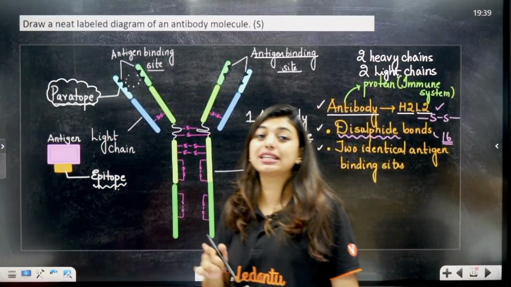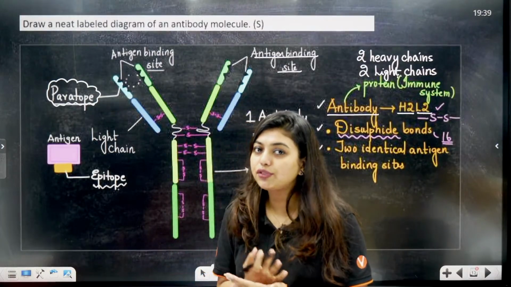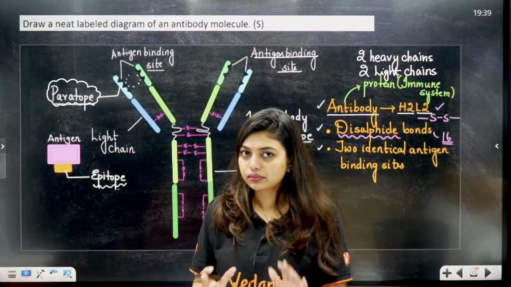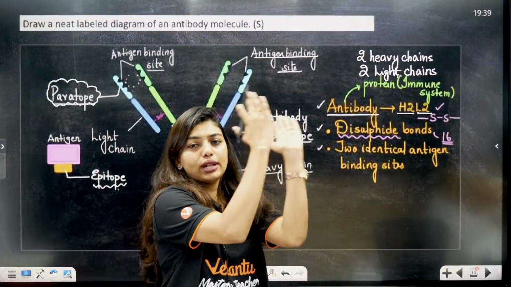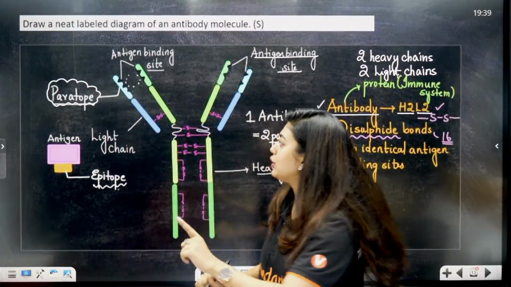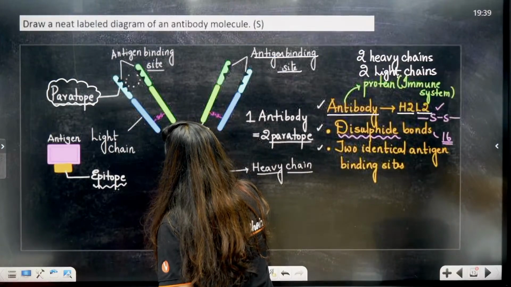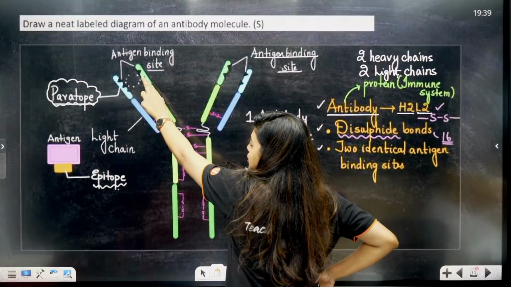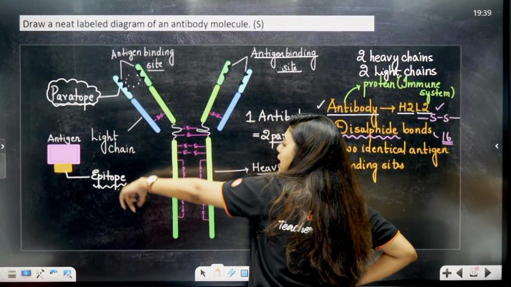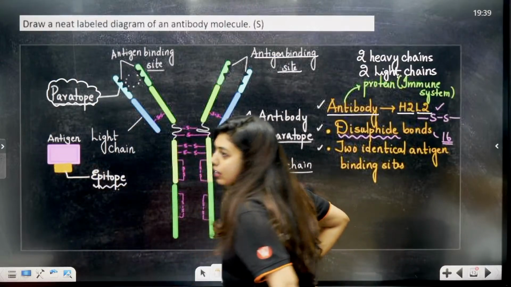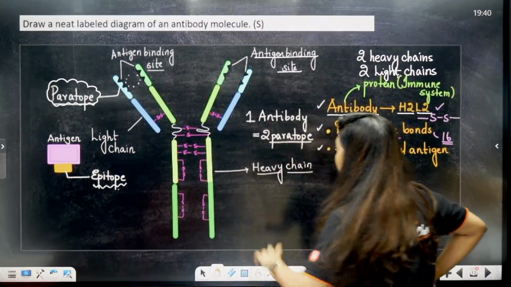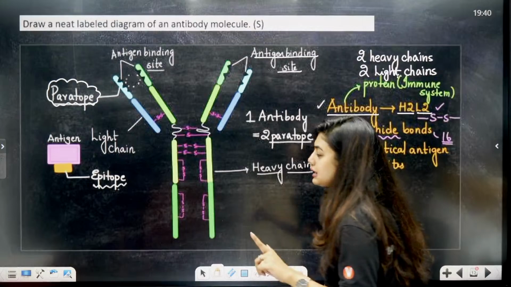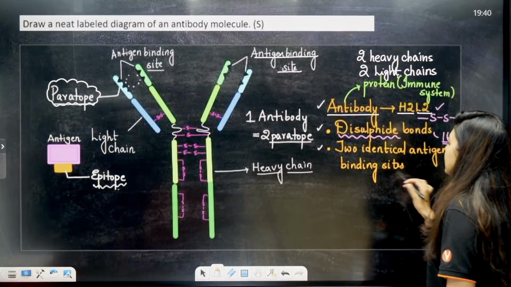How many disulfide bonds are there? 16 disulfide bonds. Students, even if you are not able to remember the number, no problem. Please carefully draw the antibody diagram. 2 lines here, 2 lines here, 2 lines connected to it. Always notice that these 2 lines are connected by a bond to these larger lines. And then these 2 are coming here. This is the antigen binding site, which is called the paratope, and the epitope is the region of the antigen that is going to come and bind with the antibody. Here you have the 16 disulfide bonds and 2 identical antigen binding sites.